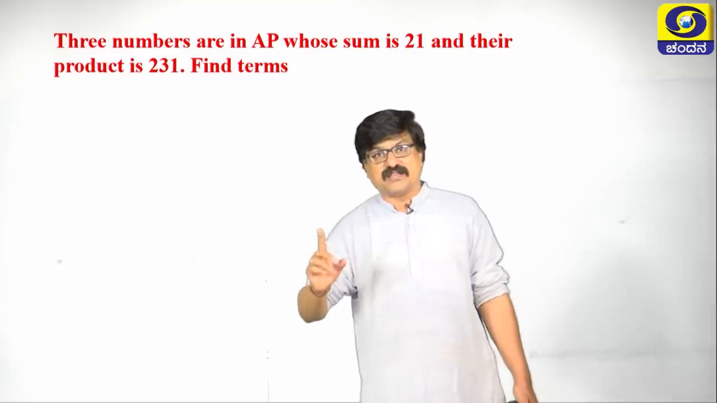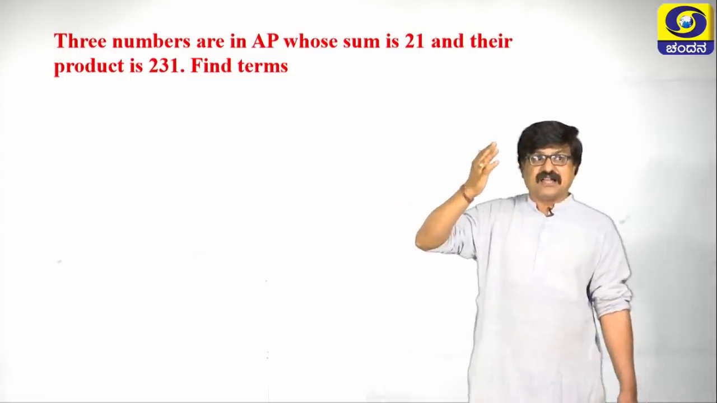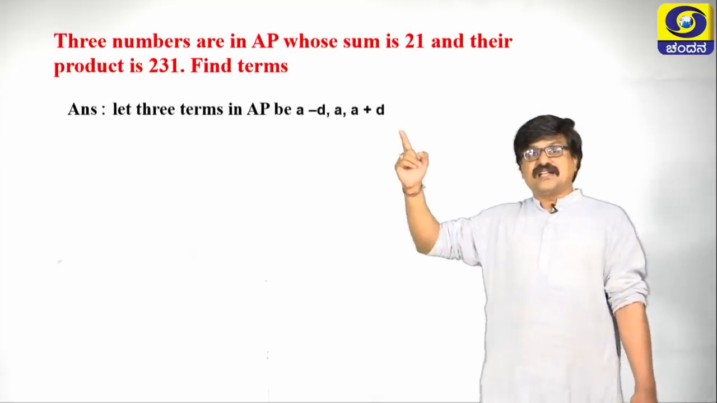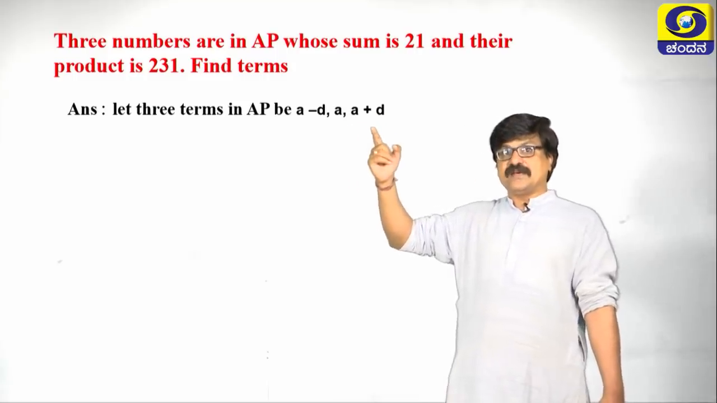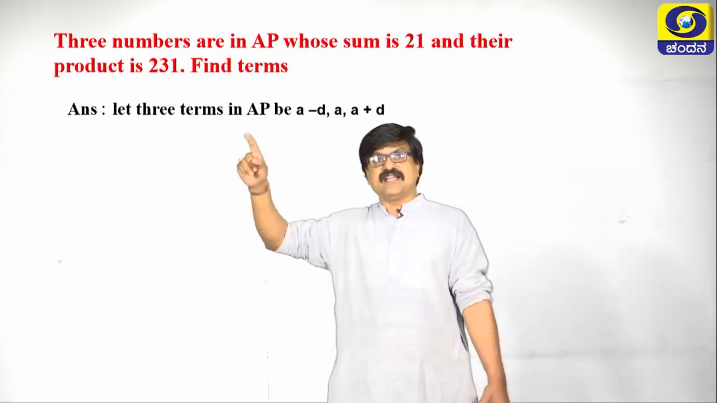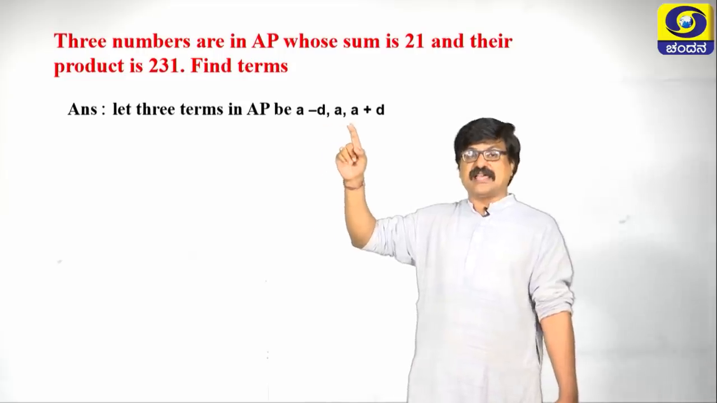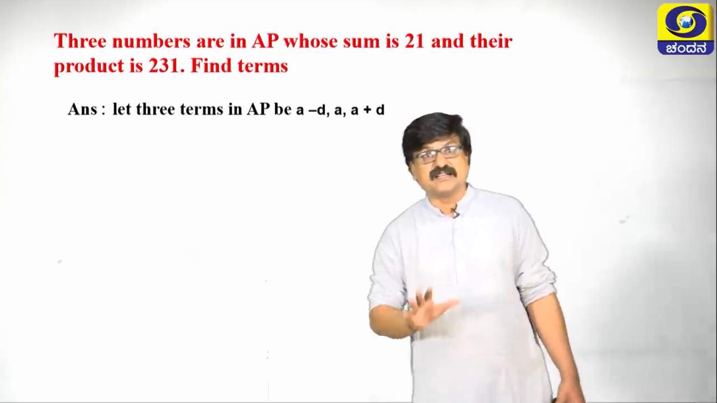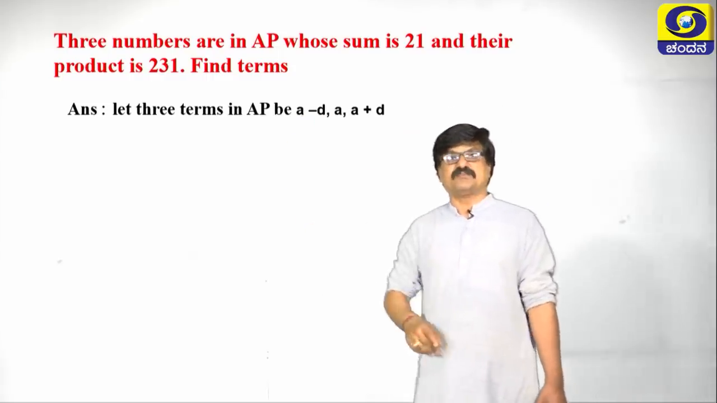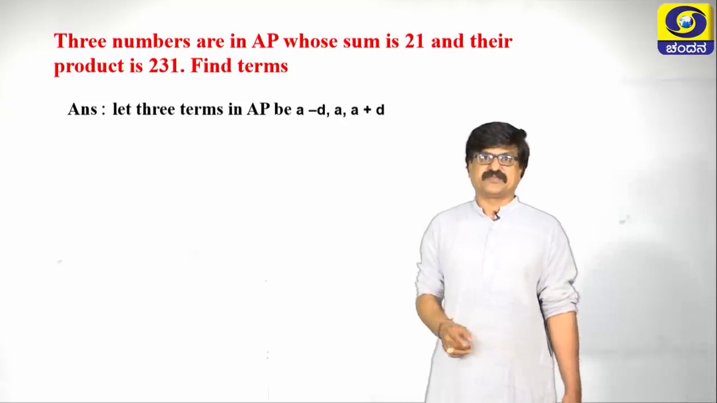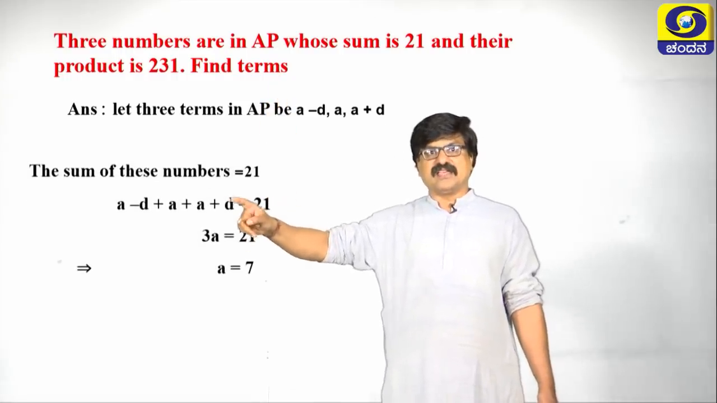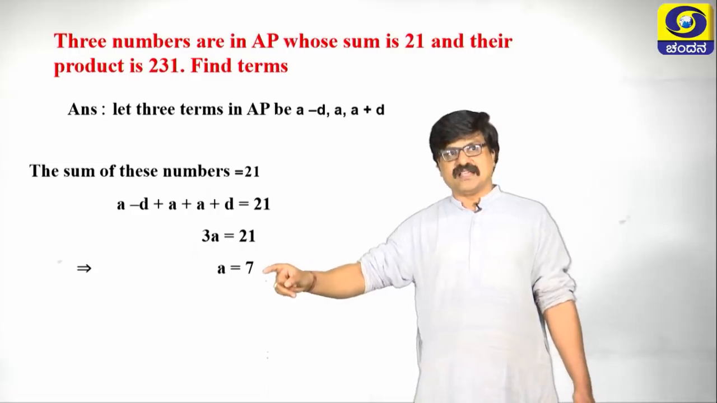While solving this kind of problem, we are just recalling the general form of AP, that is a, a plus d, a plus 2d. For 3 terms, see here, a plus d, the previous term of a is a minus d. So, let the 3 terms in AP be a minus d, a, a plus d. Which is the first term here? a minus d. a is not the first term, a minus d is the first term. What is the common difference? d only.